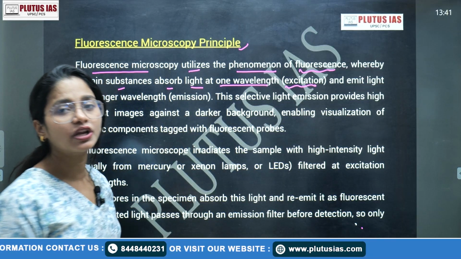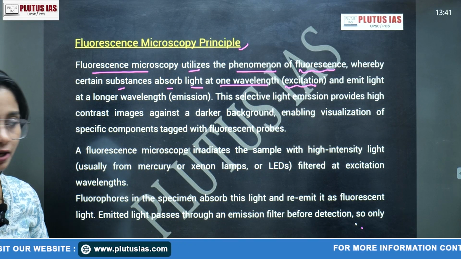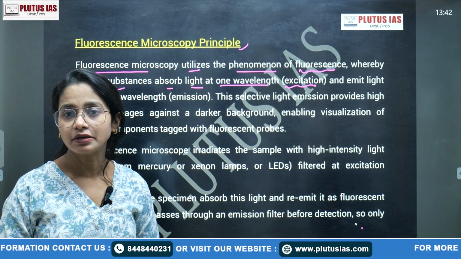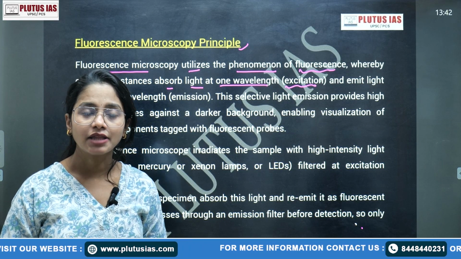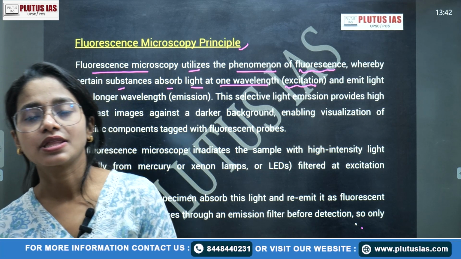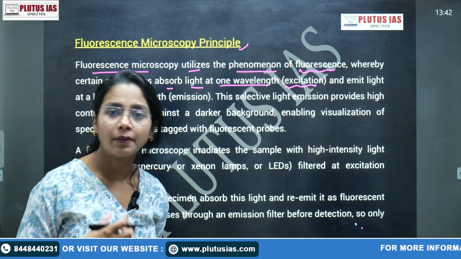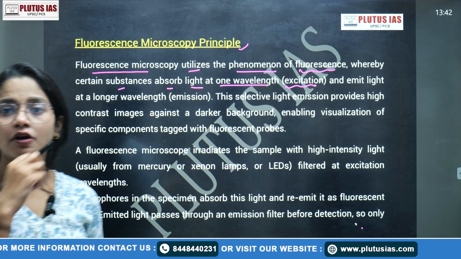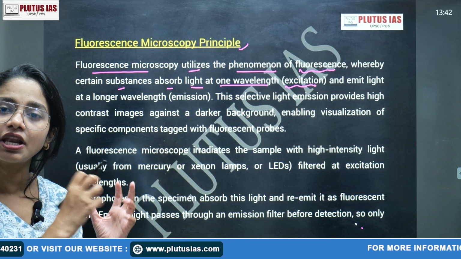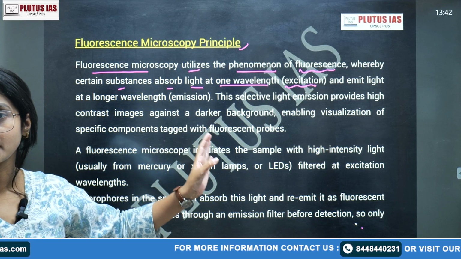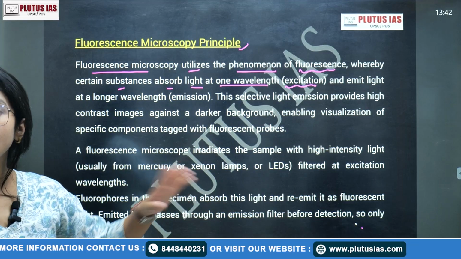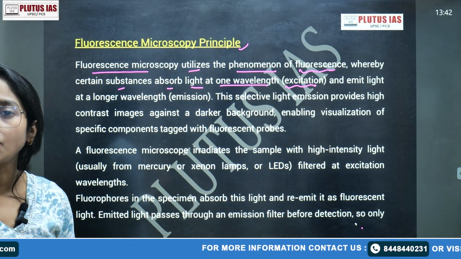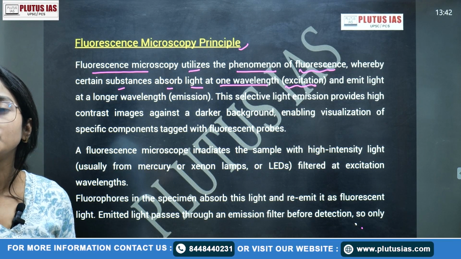In the last section, when we talked about spectrophotometry, we also talked about the Beer-Lambert law, A is equal to epsilon C l. Depending on the concentration and the type of the product, there is absorption of light when the light falls on it. A similar principle applies here, but we are not talking about the concentration, but the type of fluorescent we use to color the living cell or the substance we are going to see in that microscope.